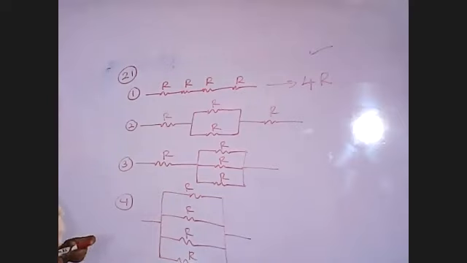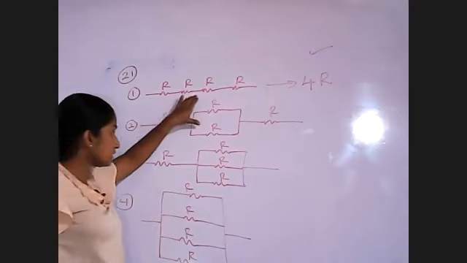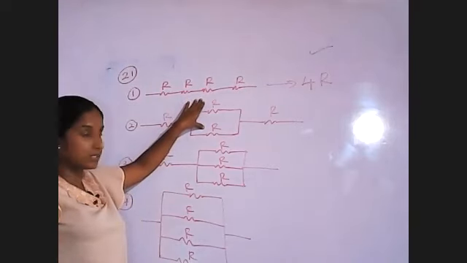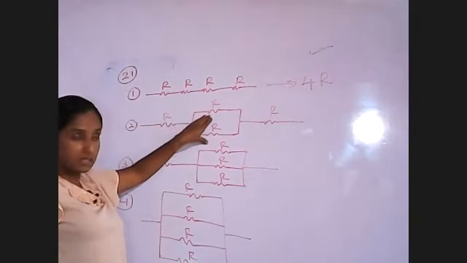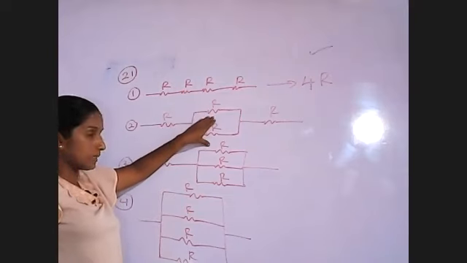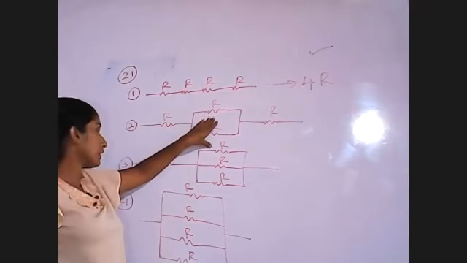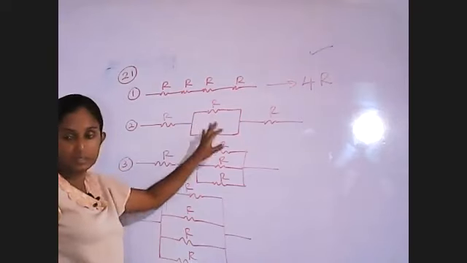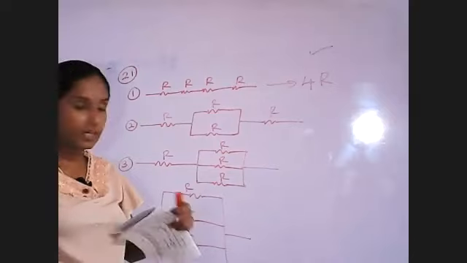We know when resistors with the same resistance are connected in parallel, there's a simple way that we can do it.